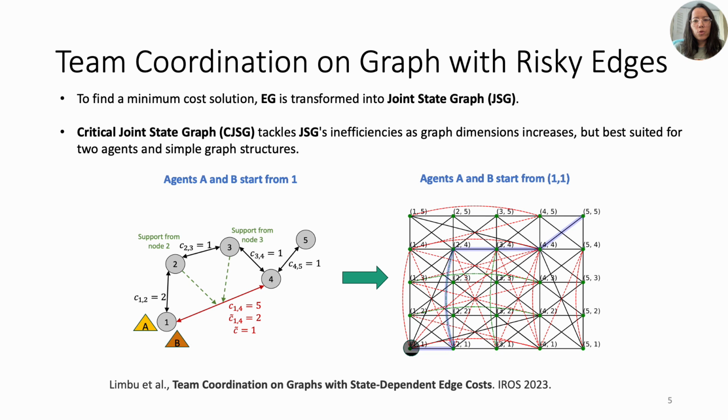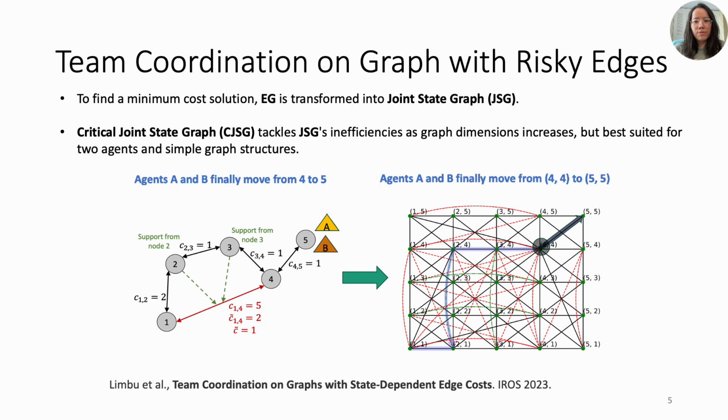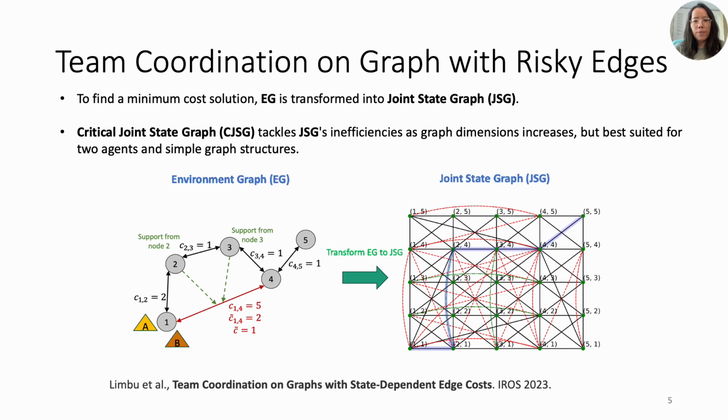In the paper Team Coordination on Graphs with State-Dependent Edge Cost, the ESG is transformed to a joint state graph called JSG to find the minimum cost solution. Another approach, Critical Joint State Graph (CJSG), addresses the computational inefficiency of JSG but is limited to two agents and simple graphs.